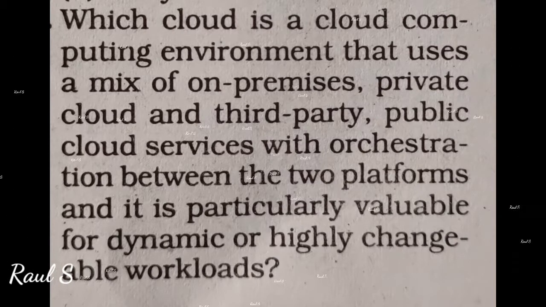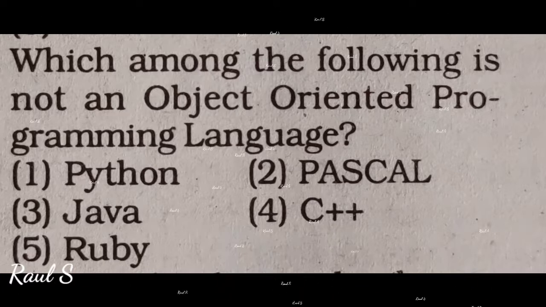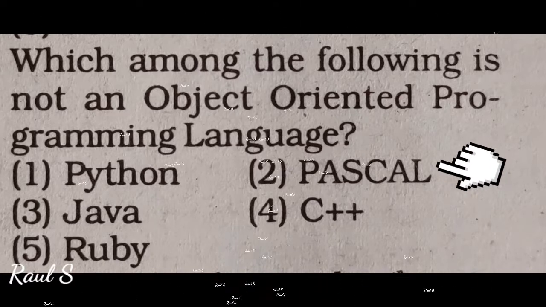Which cloud is a cloud computing environment that uses a mix of on-premises private cloud and third-party public cloud services with orchestration between the two platforms, and it is particularly valuable for dynamic or highly changeable workloads? Answer is hybrid cloud. Which among the following is not an object-oriented programming language? Answer is Pascal.